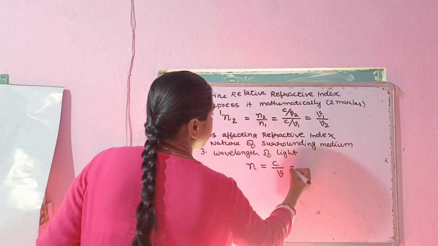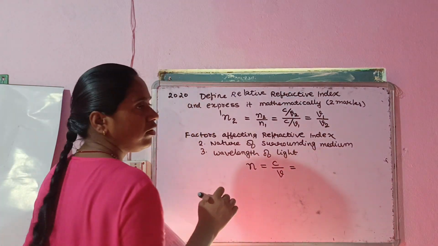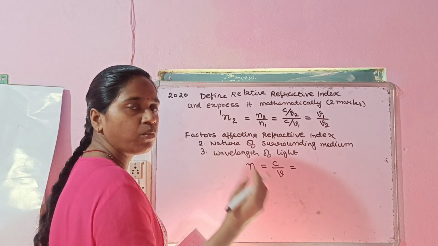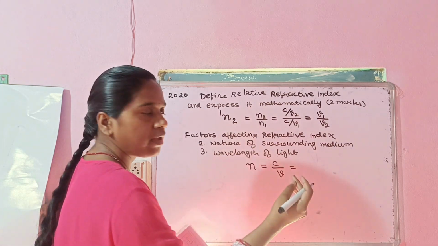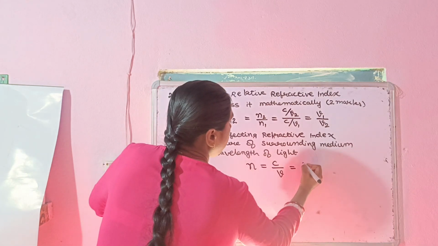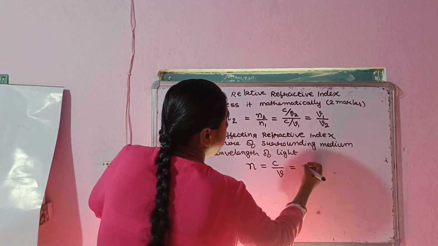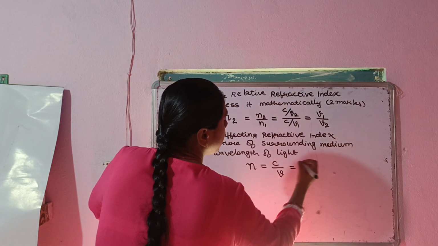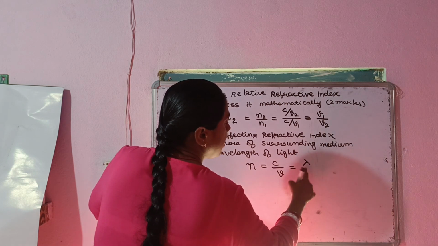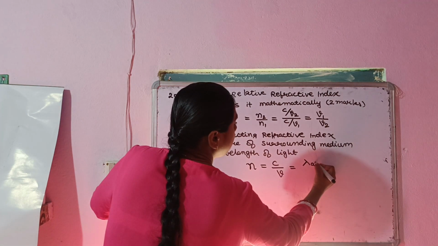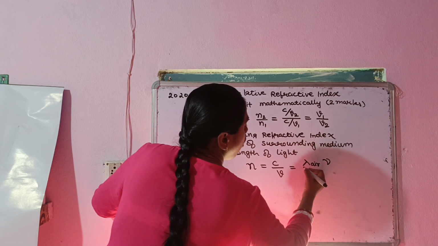If we use the relation that speed is equal to wavelength multiplied by frequency, then we can say that the speed of light in vacuum can be written as wavelength, that is lambda, in air multiplied by the frequency of light.